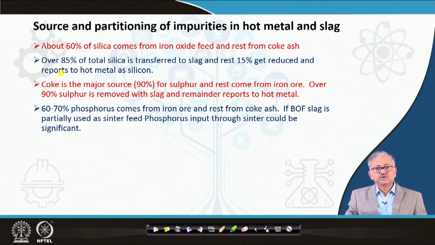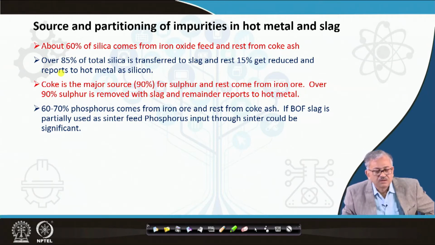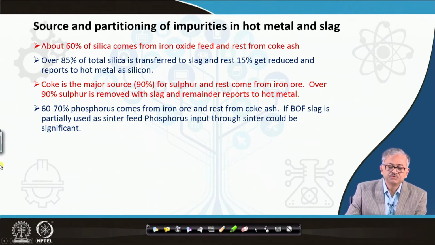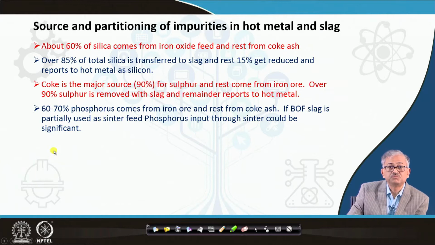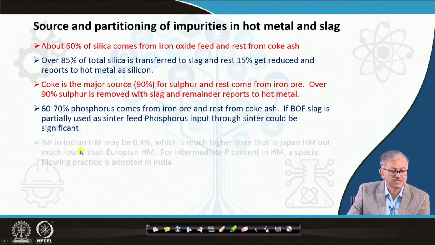and CaO and all these things are there. As a result, it is also used in sinter making in some countries, and if you use the BF slag, then that will give some input to the phosphorus, and we are not doing that.